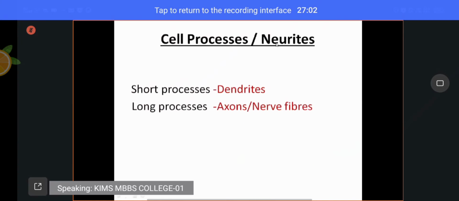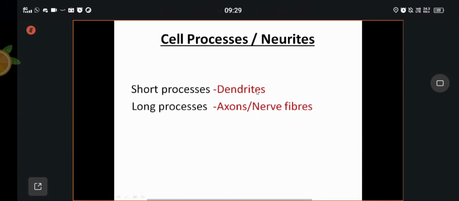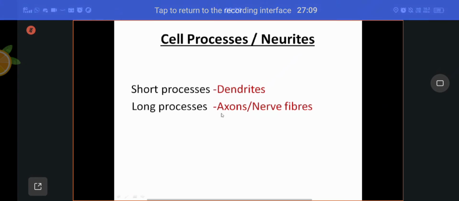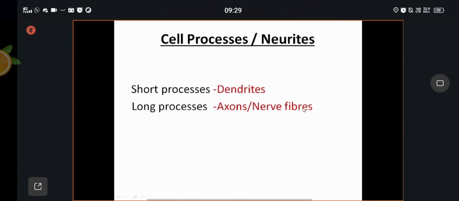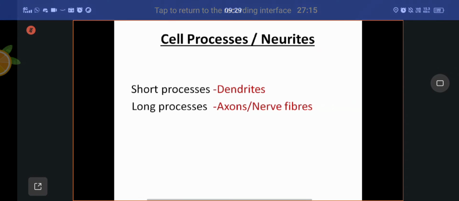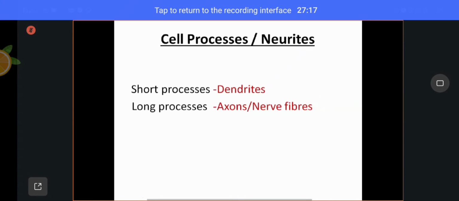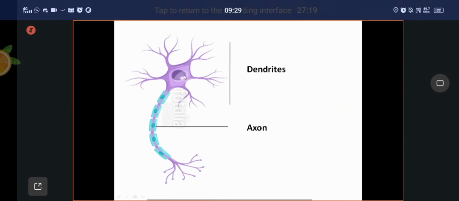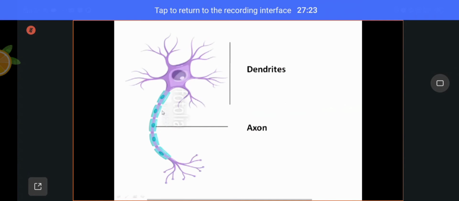Coming to the cell processes, also called neurites. Short processes are called dendrites. Long processes are called axons or nerve fibers. Once again, I repeat, axon is nothing but nerve fiber. In this picture, you can see a number of short processes, dendrites, and only one long process, that is the axon.